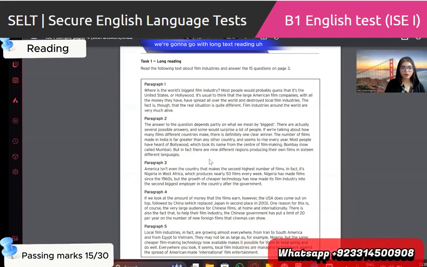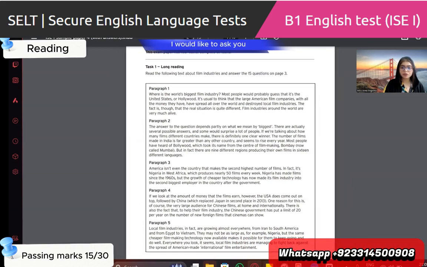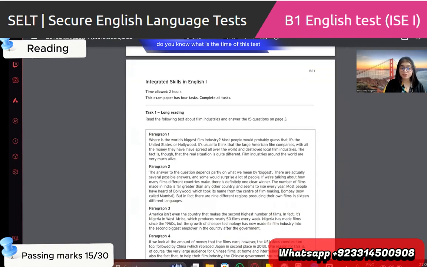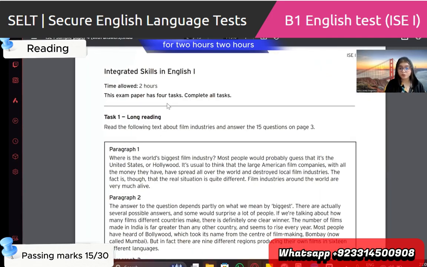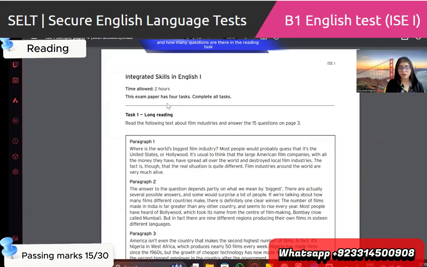We're going to go with long text reading first. Before we begin, I would like to ask you, do you know what is the time of this test for reading? 2 hours. And how many questions are there in the reading task? 30. 30 questions. All right.